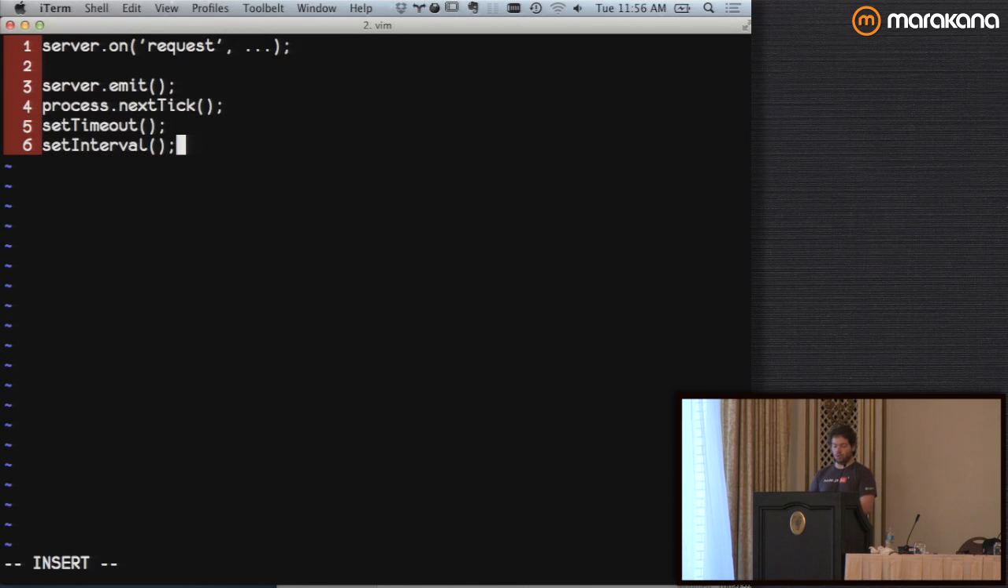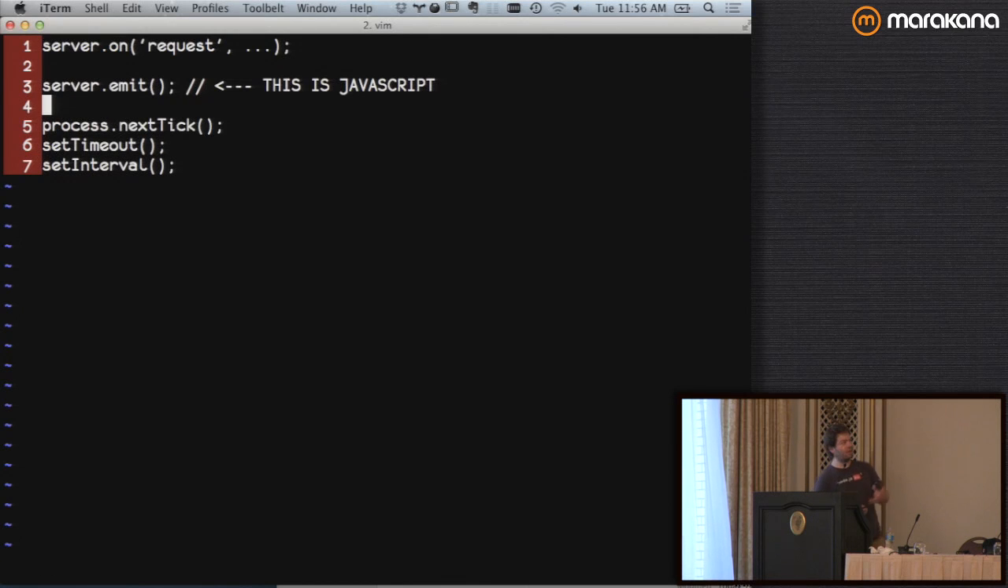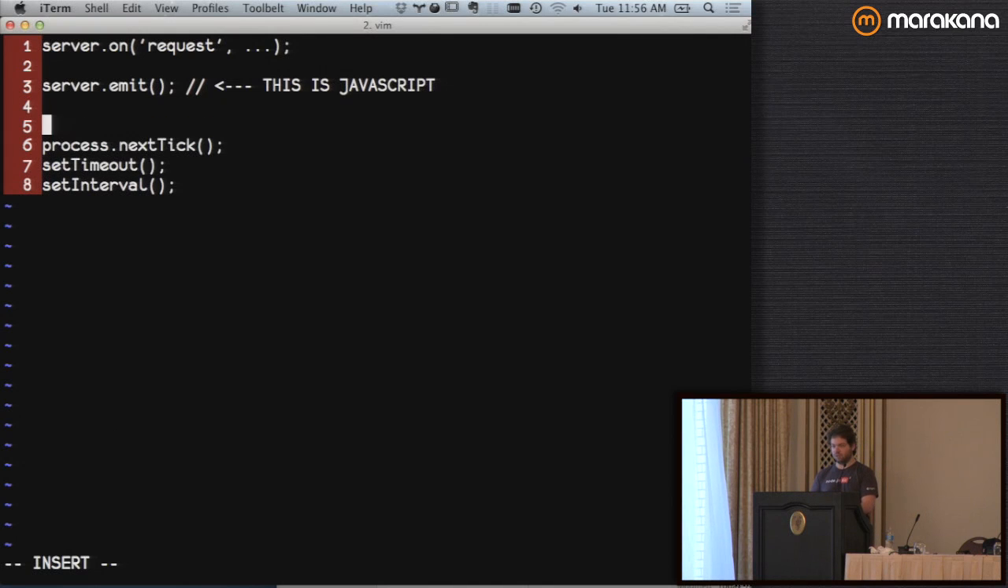One of the things I think people often don't understand is how all of these things actually work. This is really important. This is JavaScript. This is possibly one of the most important things to understand when dealing with Node events. If you call emit, it is JavaScript. Here is a very simple explanation of how EventEmitter works.